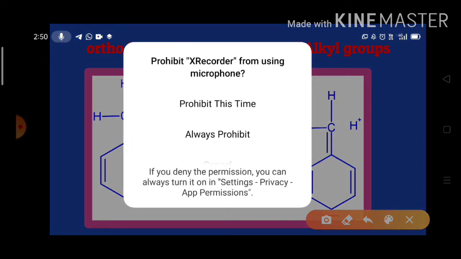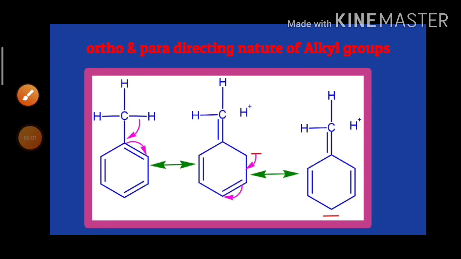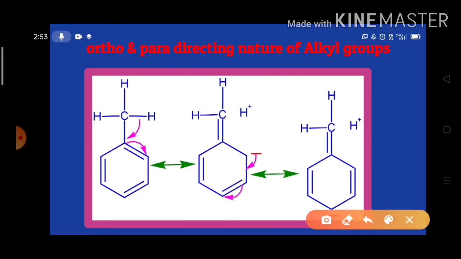In these structures, we can observe that hydrogen is existing as a cation, and the carbon of the benzene ring is showing some negative charge. Like this, we have the 4 resonance structures, and look here, negative charge appears on the ortho position and para position.